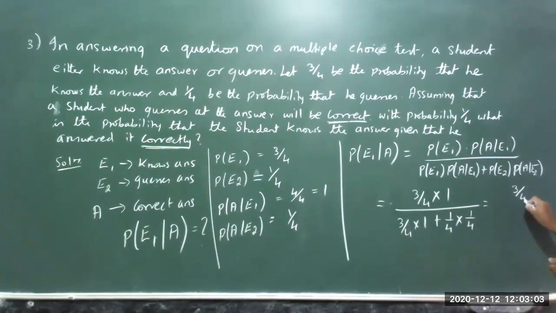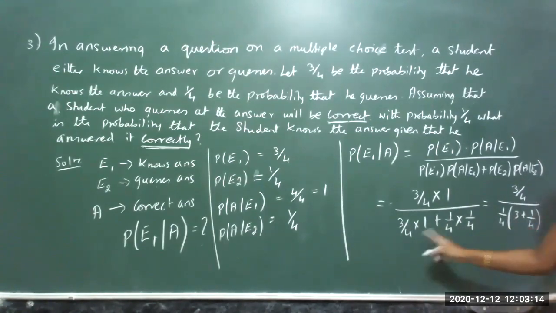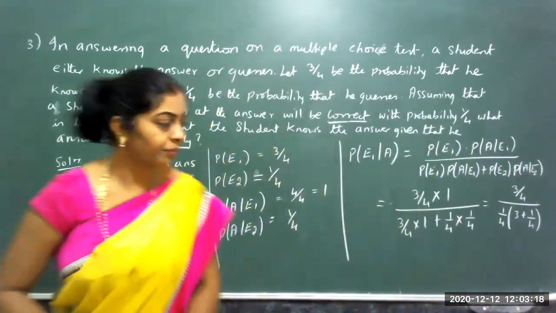So 3 by 4 into 1, that is 3 by 4. 1 by 4 I can put outside. 3 plus 1, with 1 by 4 I have taken out. 3 into 1, that is 3 remains. 1 by 4 I have taken out, 1 by 4 remains.